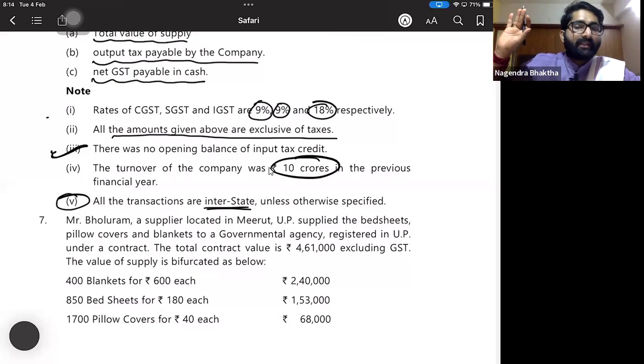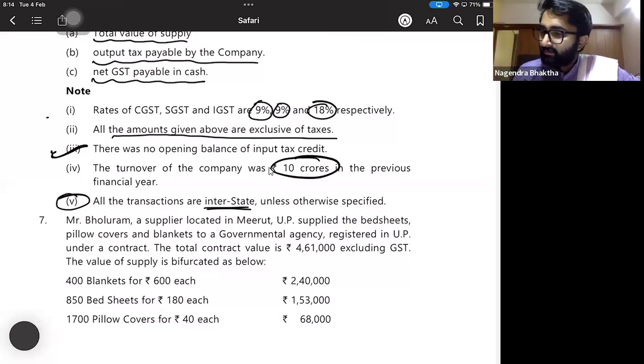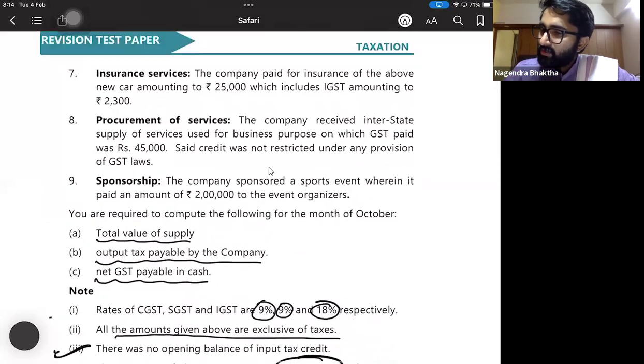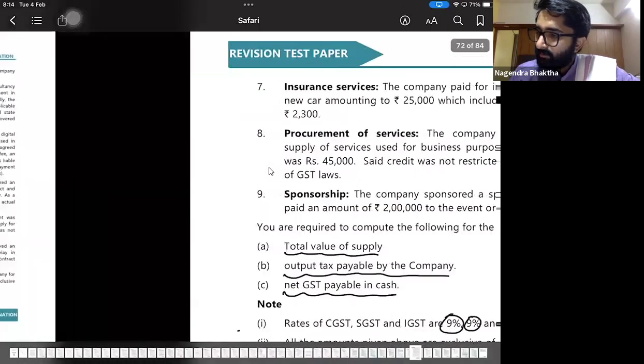Opening balance of ITC is not there. Registration is there. They have taken the registration. By presuming that they have taken the registration, all the transactions are interstate unless otherwise provided. Interstate it is. Okay. Keeping that in mind, first we will read the first one.